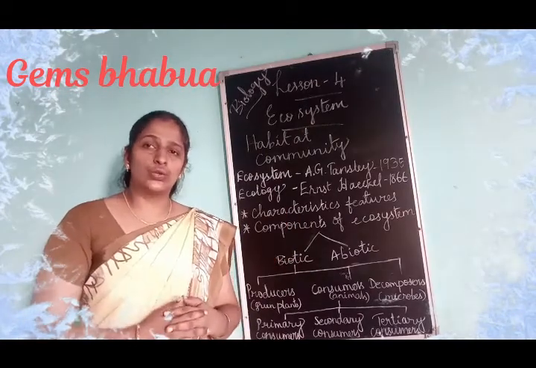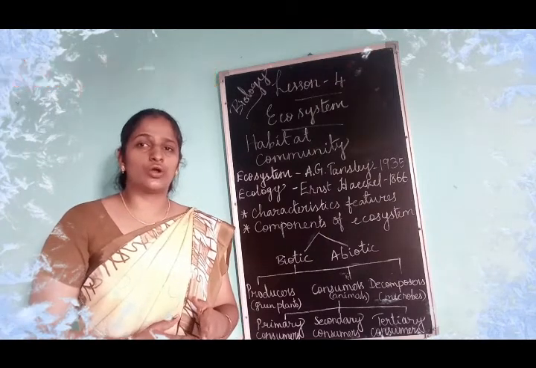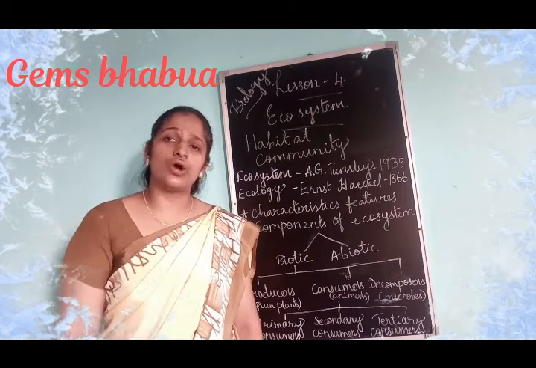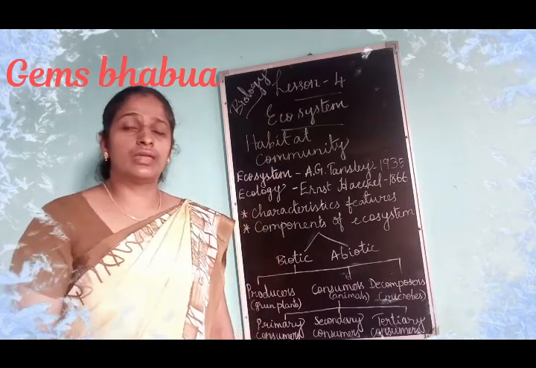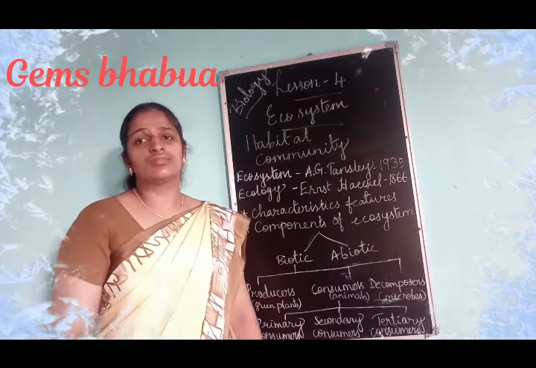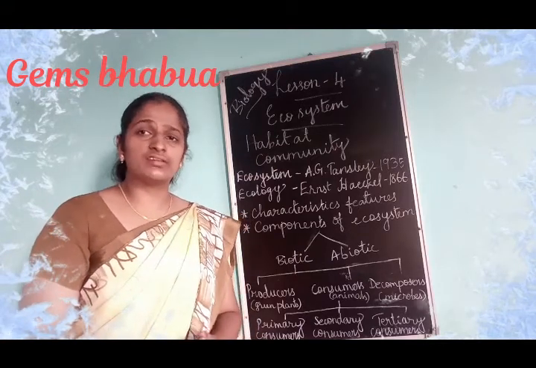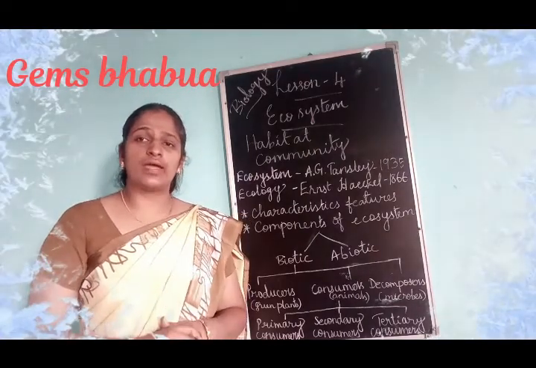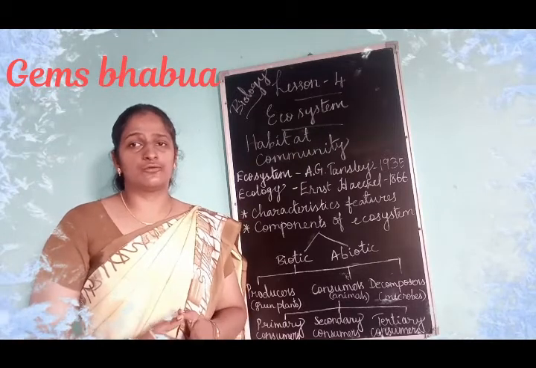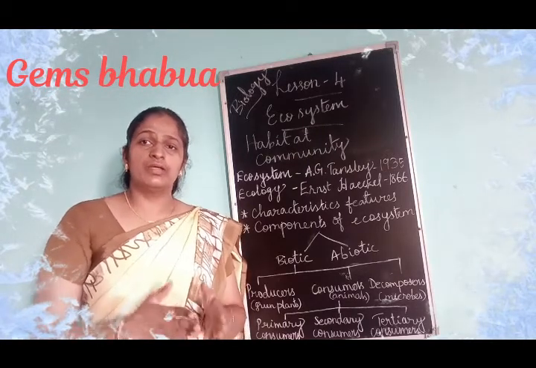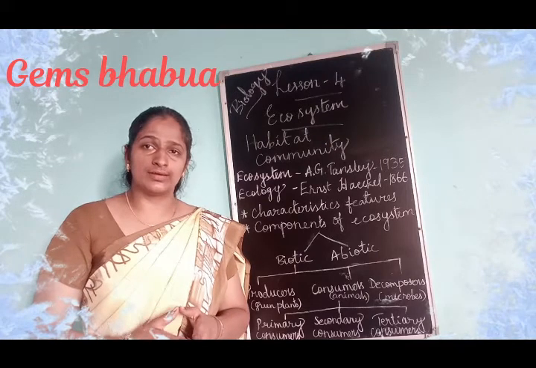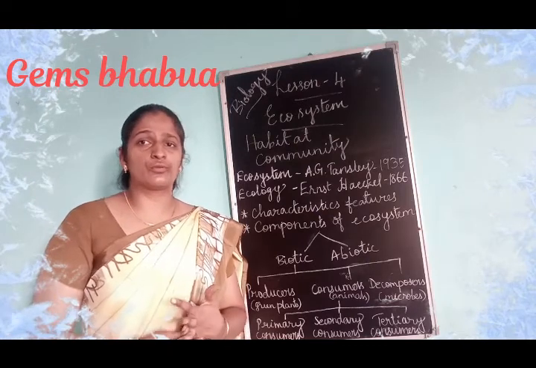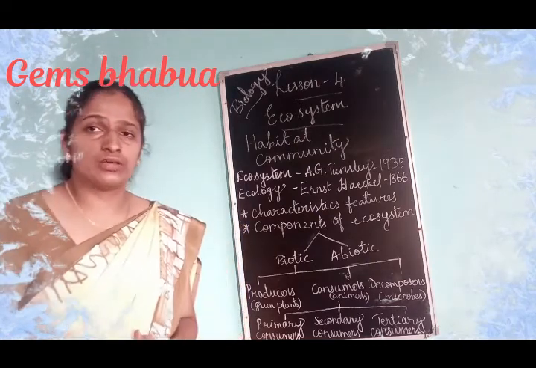You would have studied in the lower classes that all living organisms are adapted to live in a particular place. The area in which a living organism is able to survive successfully is called their habitat. So habitat is nothing but the living place of organisms. The habitat provides all their needs. For example, living organisms need food, water, and oxygen. All these things, and shelter also, are provided by the habitat.